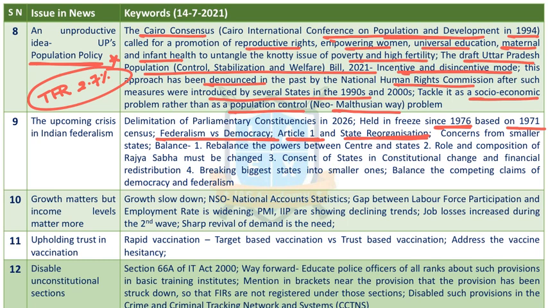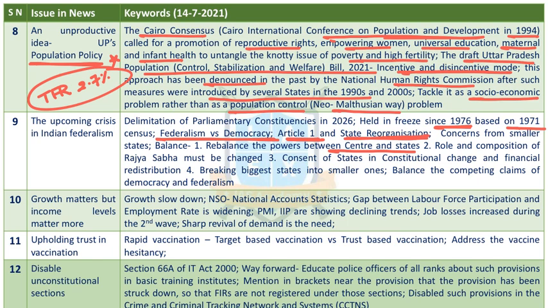In this context, how should the government balance it? There are 4 methods that are suggested in this article. One is to rebalance the power between center and states. Under Schedule 7, the subjects are divided into 3 lists. States have less powers, so rebalance the powers so that smaller states won't have concern.